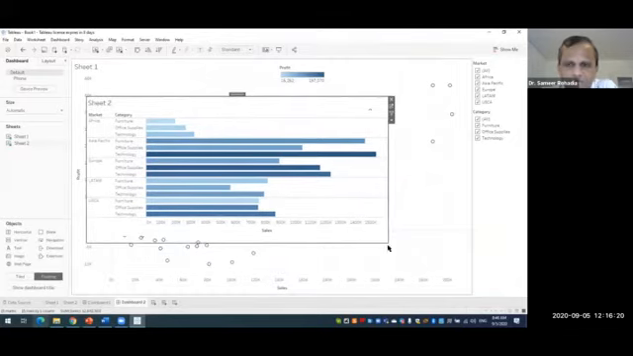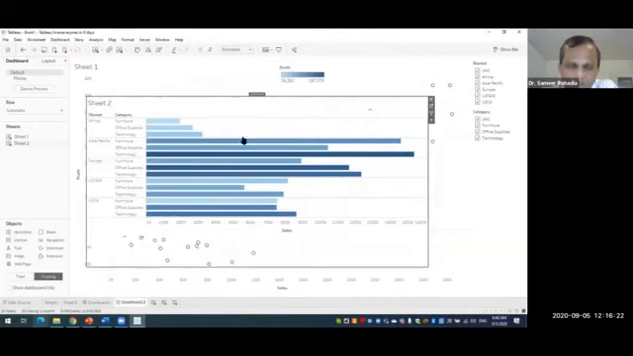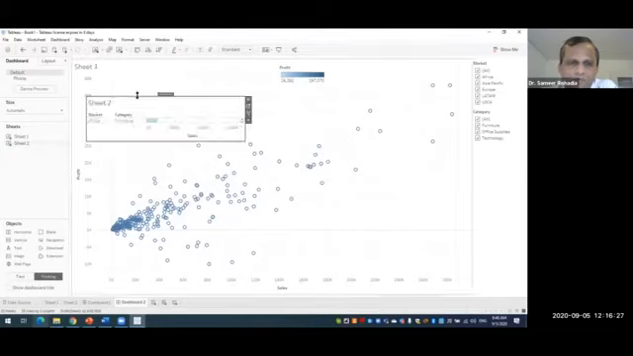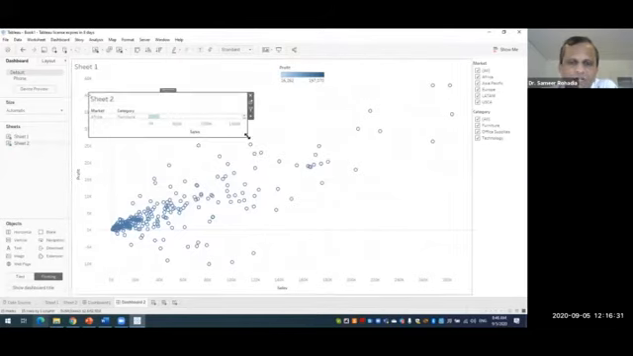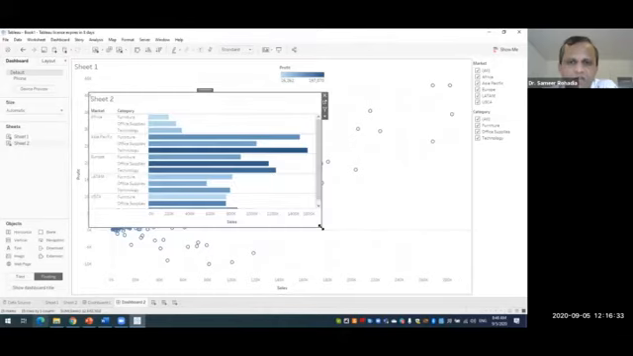I can make it bigger also like this. I can overlap on the sheet 1. I can make it smaller also. So I can drag this particular sheet anywhere. This is what we mean by floating.